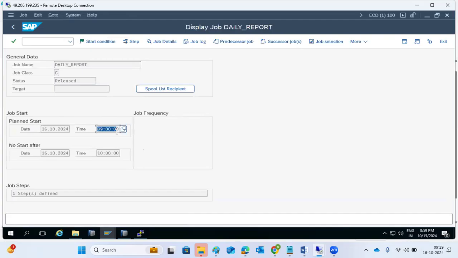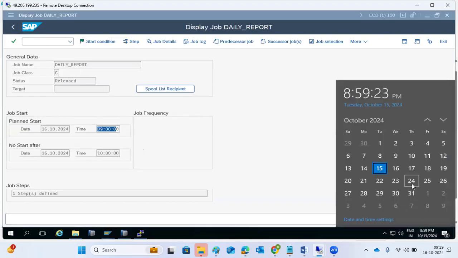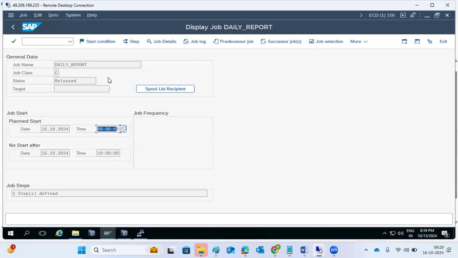9 o'clock means this time tomorrow, I think 9 p.m., right? So tomorrow this will execute at 9 a.m., which means evening hours here. This is the US time zone. So 9 p.m. means tomorrow 6 a.m. for me. In the evening hours, the job will be executed and completed as per the system timelines.